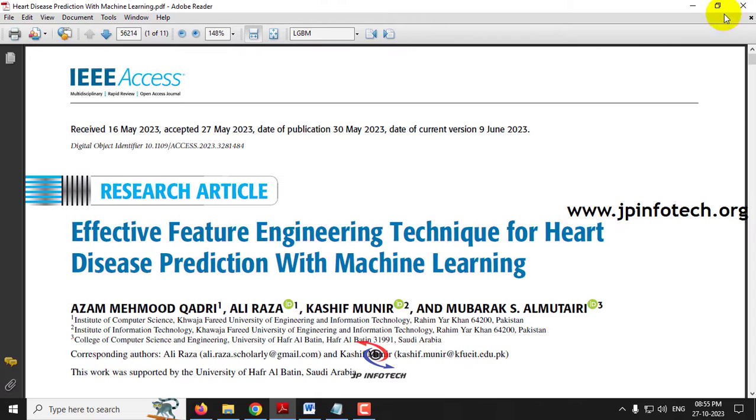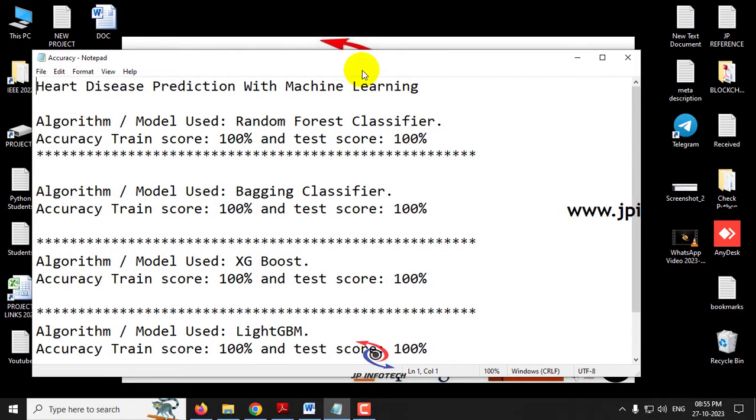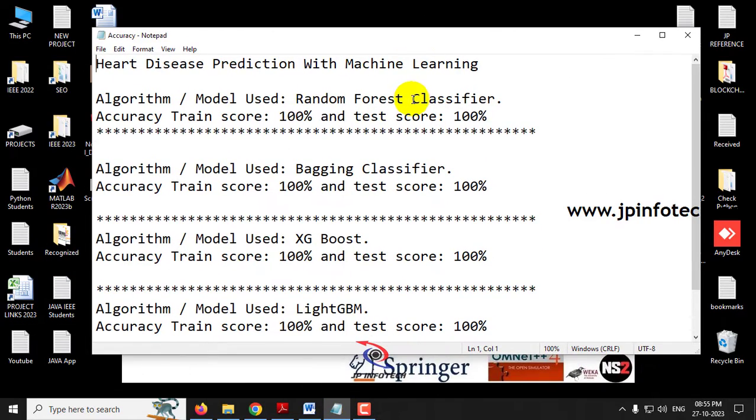Now let us see what our proposed system is. We are not going to use any feature reduction technique. Instead we'll be using 4 distinct models: first the random forest classifier, second bagging classifier, third XGBoost, and fourth LightGBM.